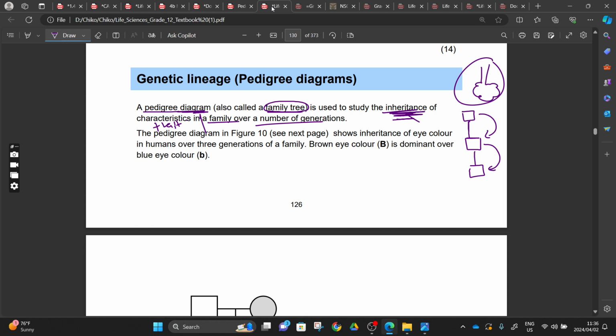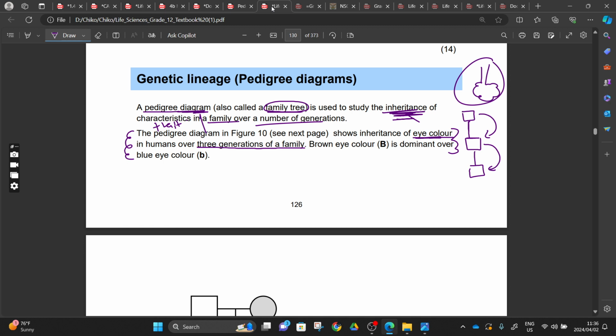The pedigree diagram in figure 10, see next page, shows inheritance of eye color in humans over 3 generations. Here you must pay much attention to the information that you are given. We can see that we are dealing with eye color in humans over generations of a family.